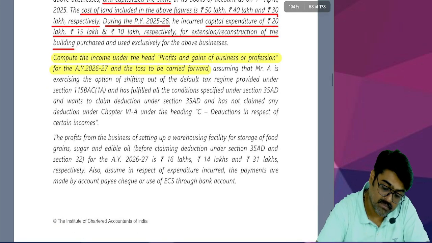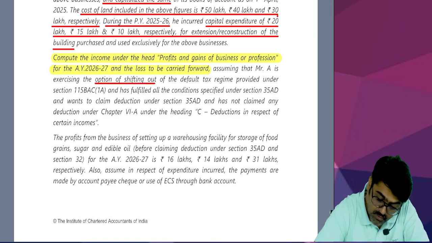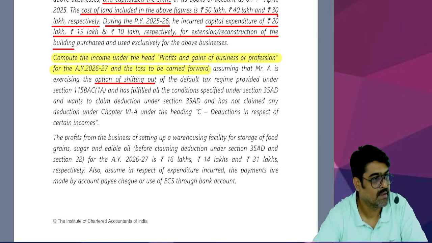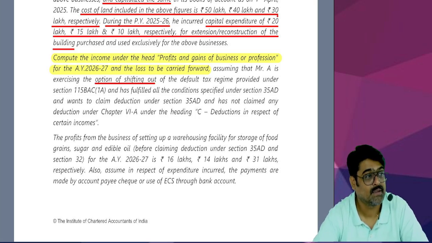Okay, assuming that Mr. A is exercising the option of shifting out. Now why this is important, I will tell you. I have taught you entire section 35AD. 35AD deduction will be available only if you shift out. But if you don't shift out, you remain in the default tax regime. Deduction under section 35AD is not available.